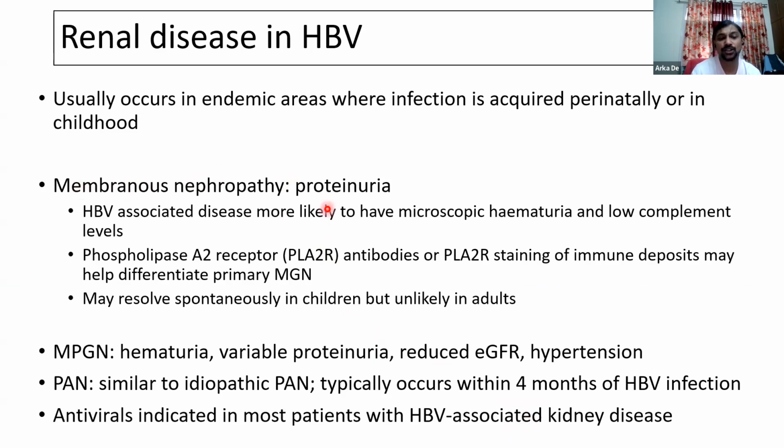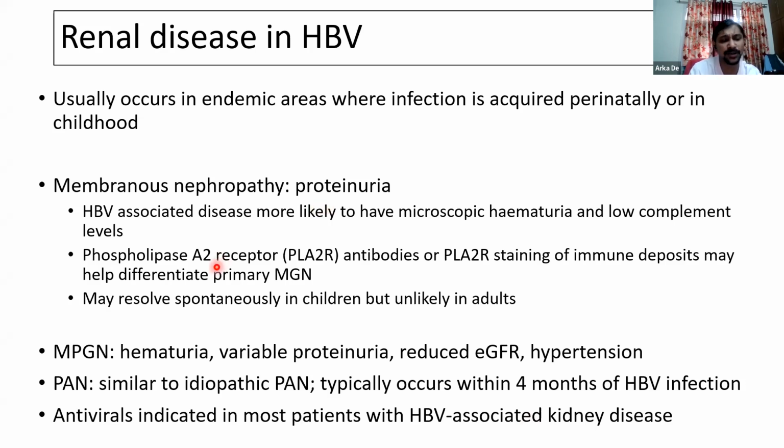Membranous nephropathy has the strongest association, and to a certain extent we can differentiate membranous nephropathy due to hepatitis B from primary membranous nephropathy using the PLA2R antibodies or using immune staining for PLA2R on the biopsies. However, there have been certain reports from China that PLA2R antibodies may be present in a substantial proportion of patients with HBV related membranous glomerulopathy also.